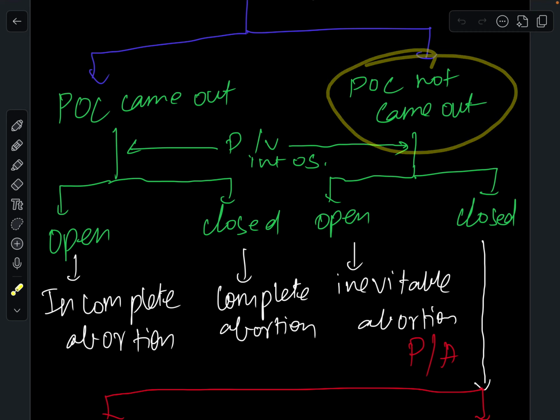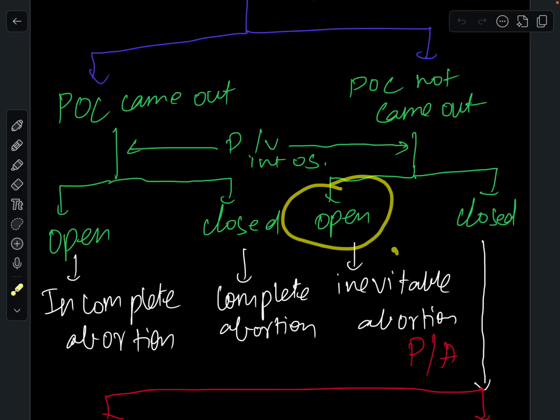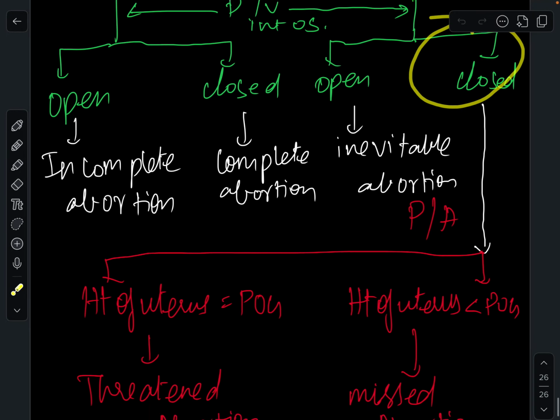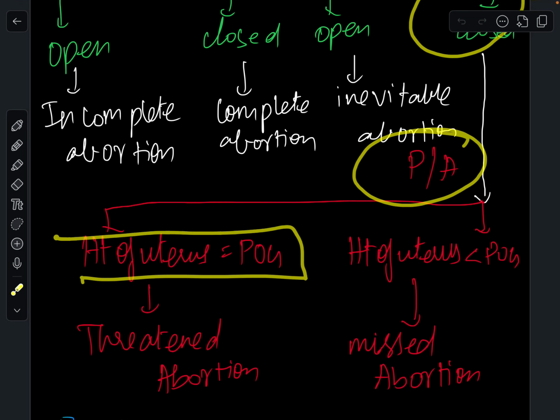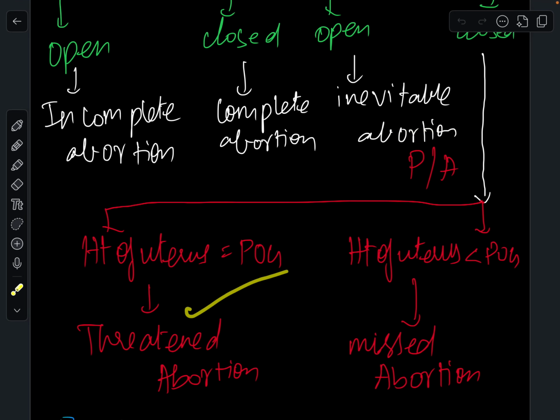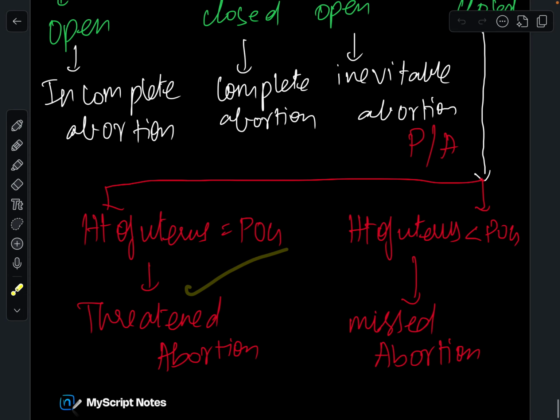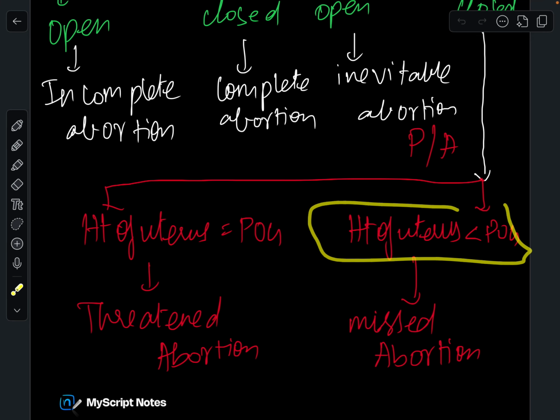If the products of conception did not come out and the internal os is open, it is inevitable abortion. If the products of conception did not come out and the internal os is closed, then you follow with a per abdominal examination. If the height of the uterus is equal to the period of gestation, it is a threatened abortion. If the height of the uterus is less than the period of gestation, then it is a missed abortion.